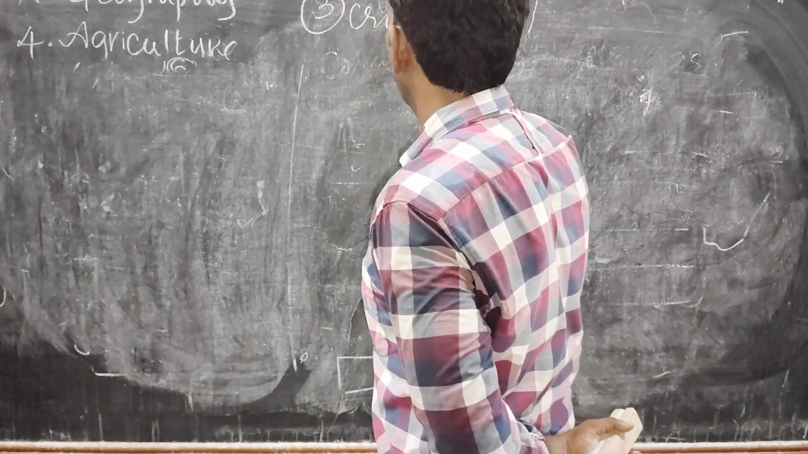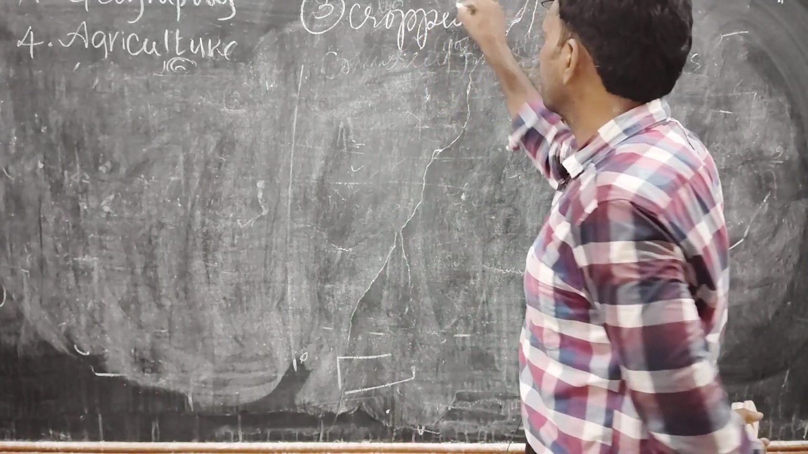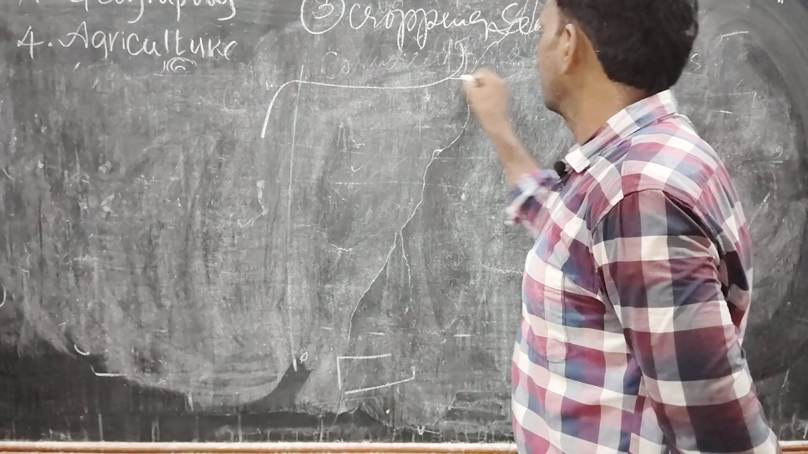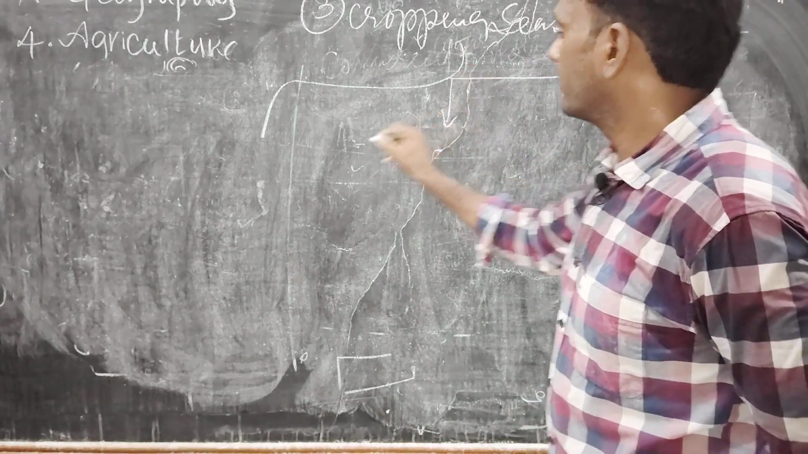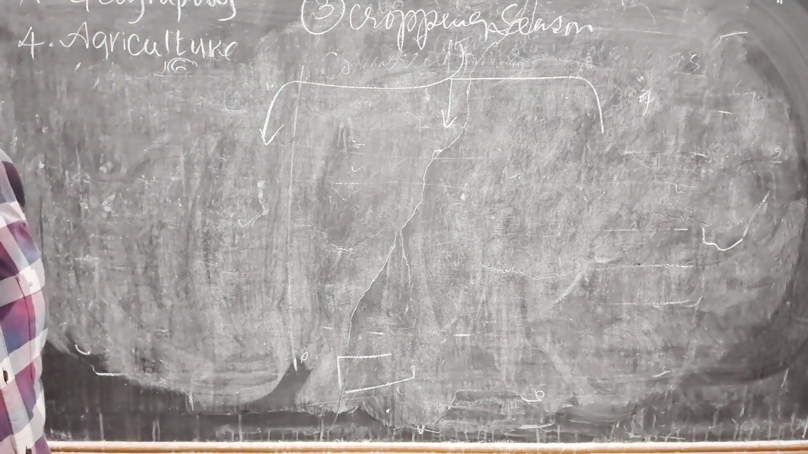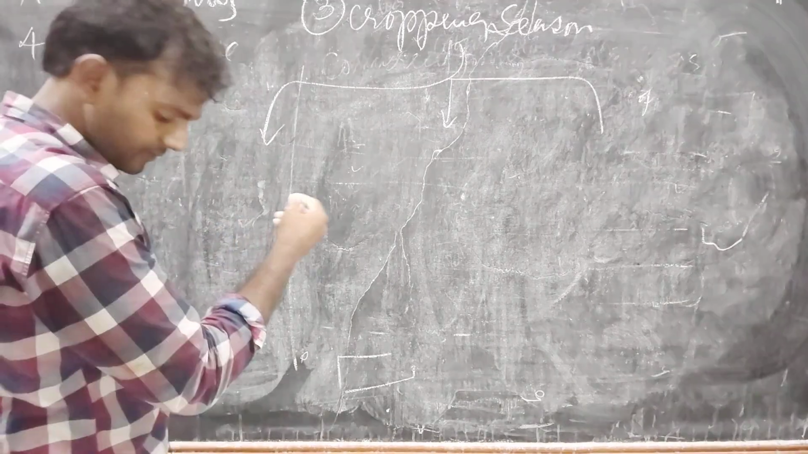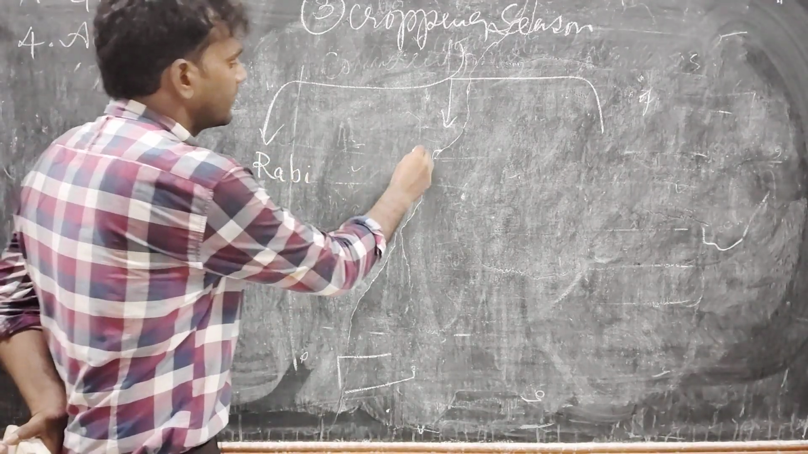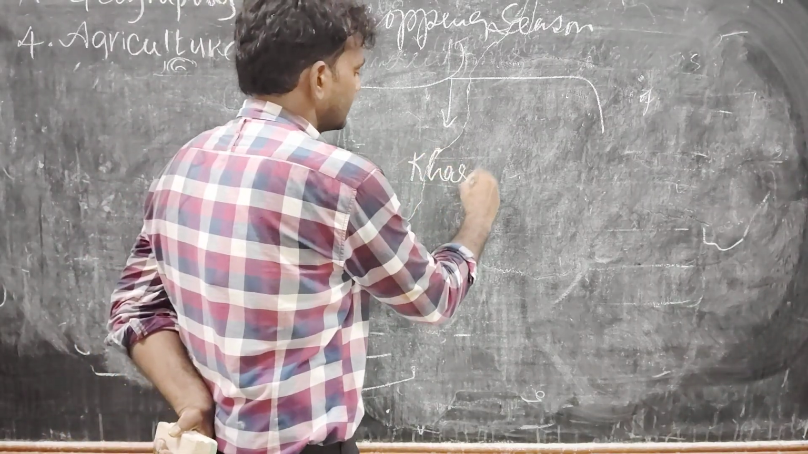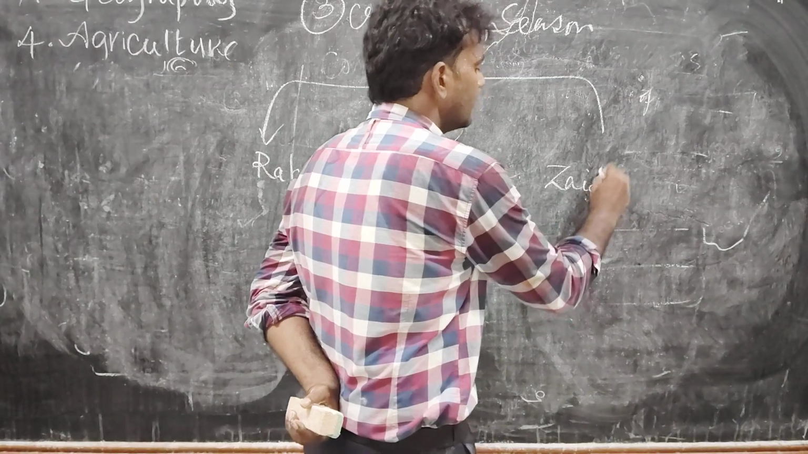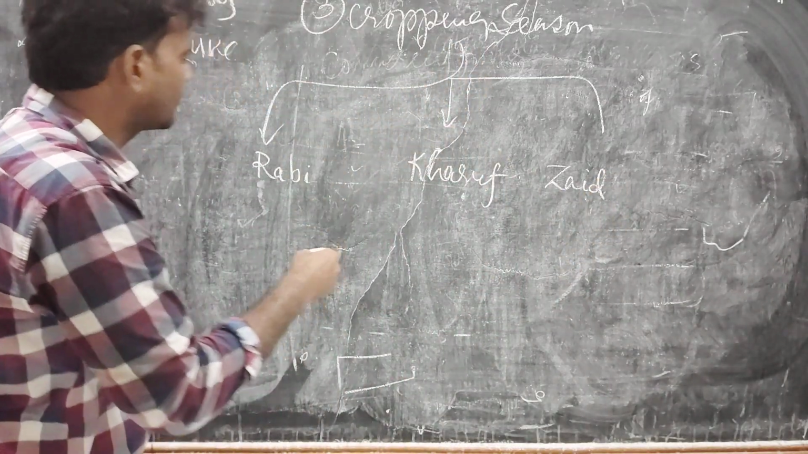Cropping seasons or cropping patterns. Here we have three types of seasons. What are those? Rabi, Kharif, and Jayad. Already we discussed about it.